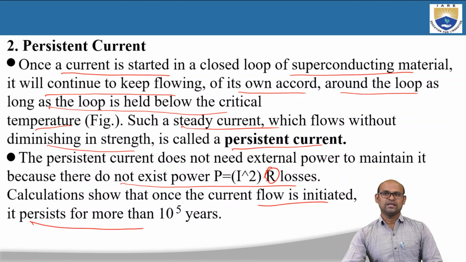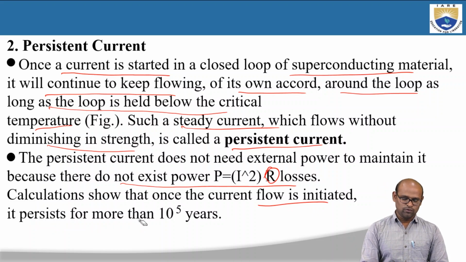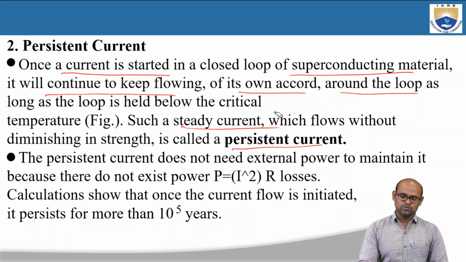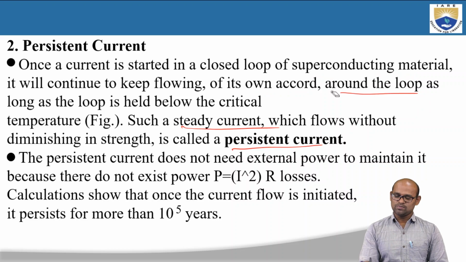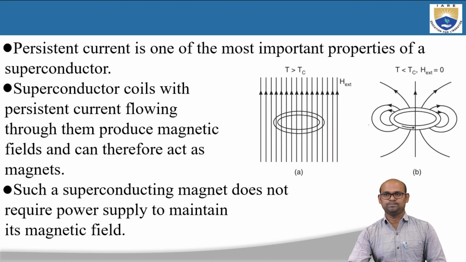If we have a superconducting material which is in the superconducting state, that is possible only if we maintain the temperature T less than Tc. Then if we introduce a current in the superconducting material, it will flow forever in that superconducting ring, up to 1 lakh years. That is because of the zero resistance of this superconducting material. This is a steady current which will not lose its strength and flows forever, or around 1 lakh years, and such a steady state current which flows without diminishing in strength is called a persistent current.